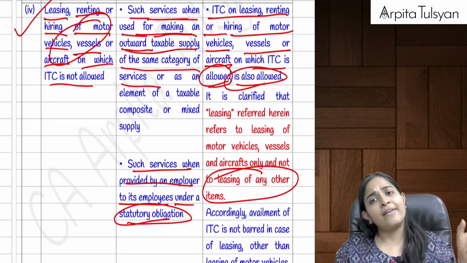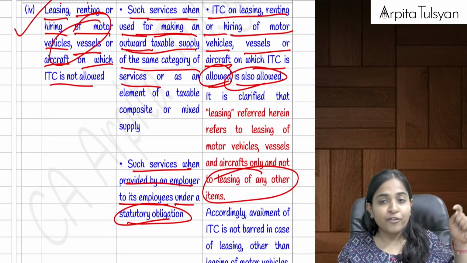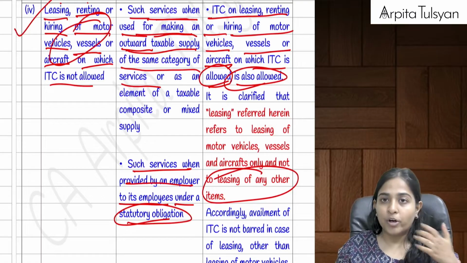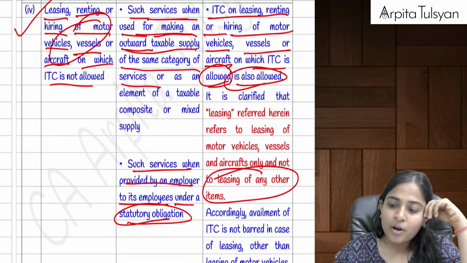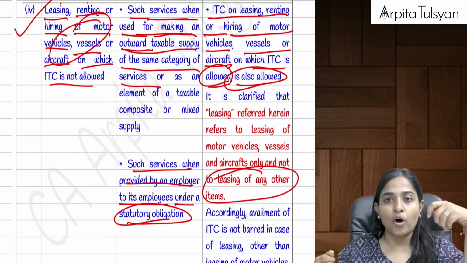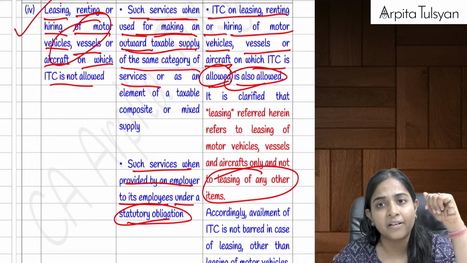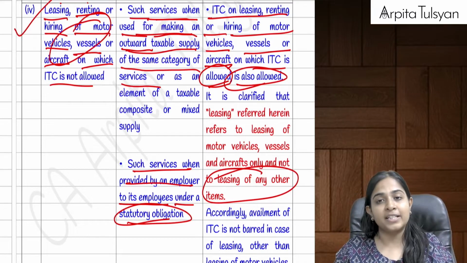Then I thought I will take a car on hire and then travel. Then if you have paid GST on these hiring charges, even that will be blocked. Example, the employer is providing such services to the employee. The employer has taken a car on hire for the employee. Normally a company does it for their directors. Then in that case, GST on that is totally blocked. ITC on that is totally blocked.